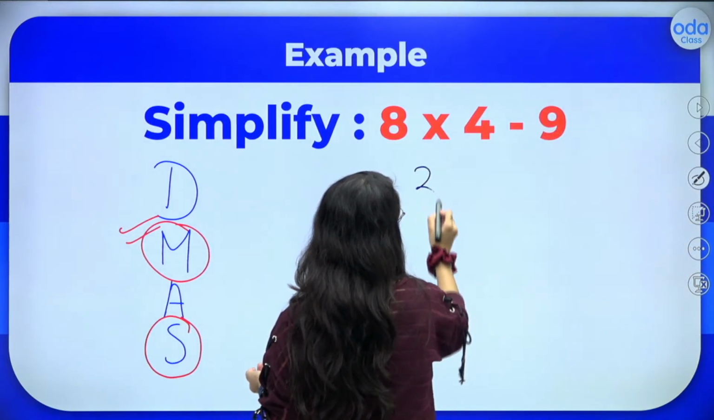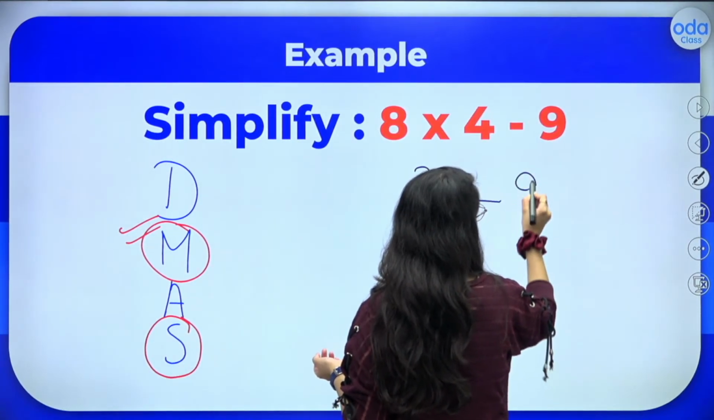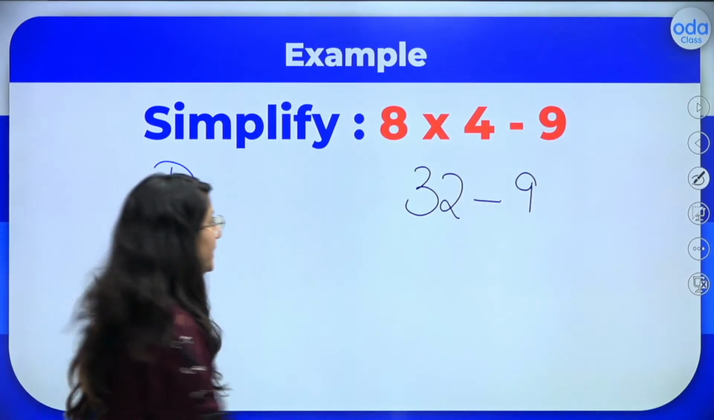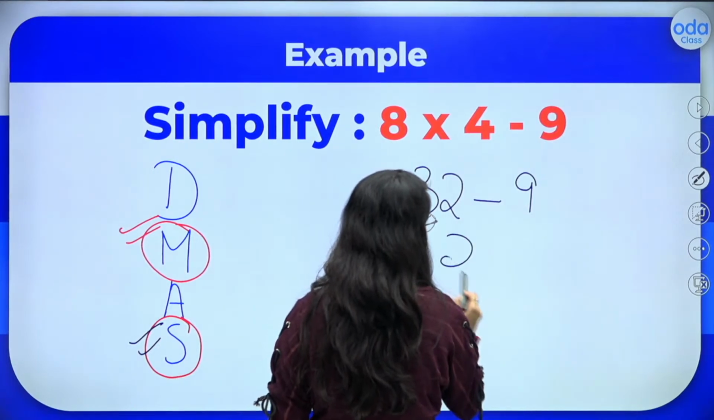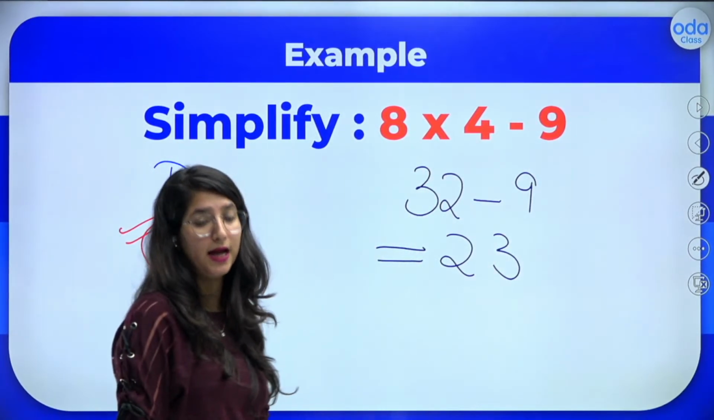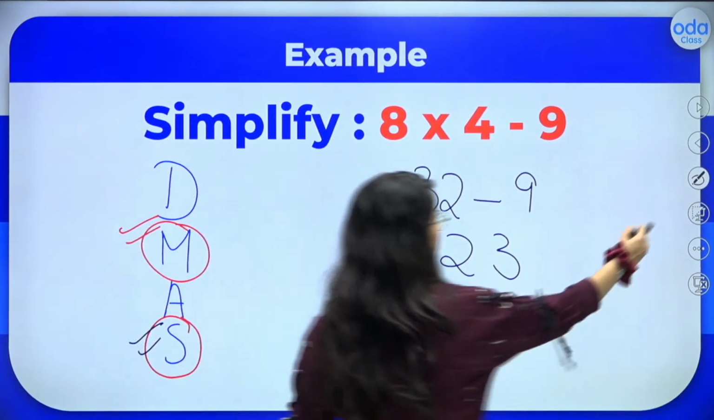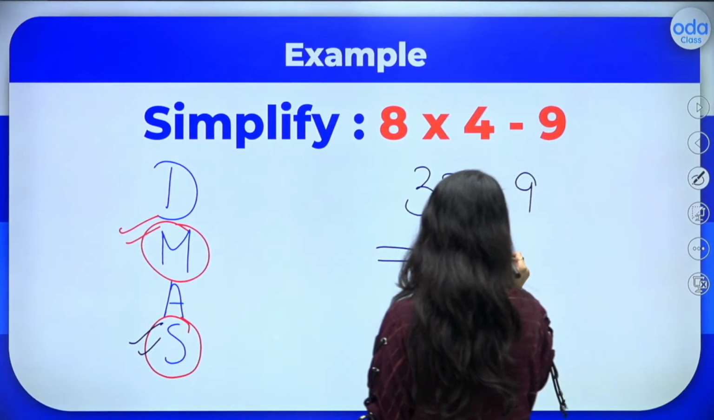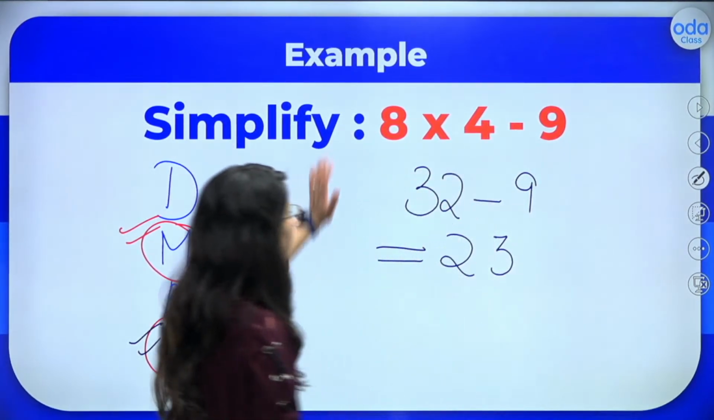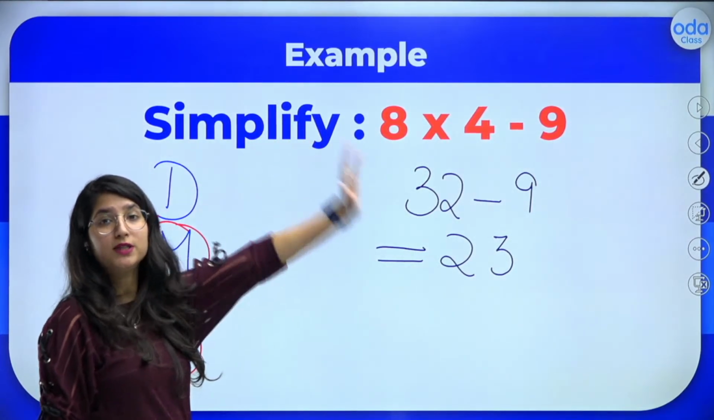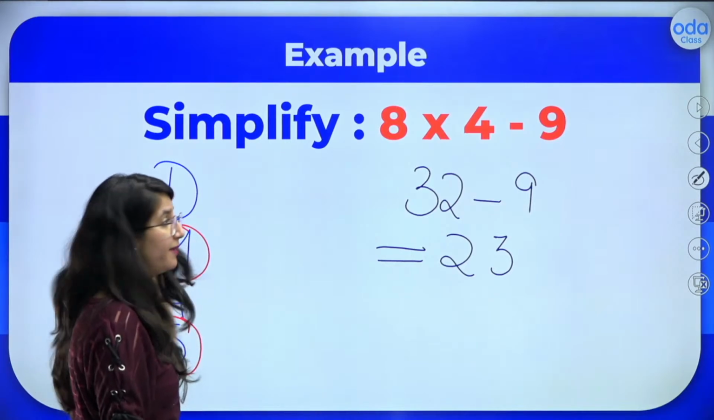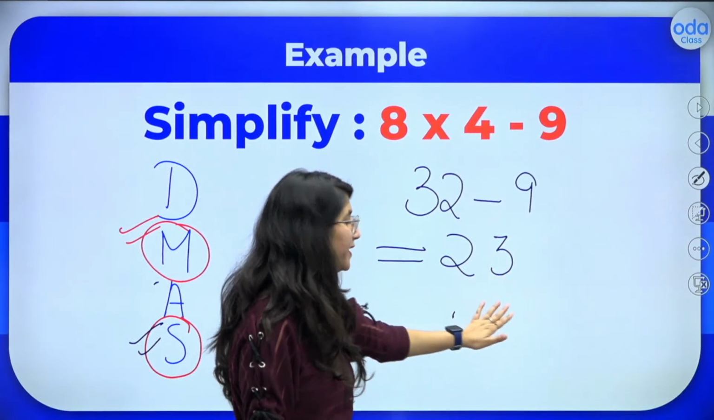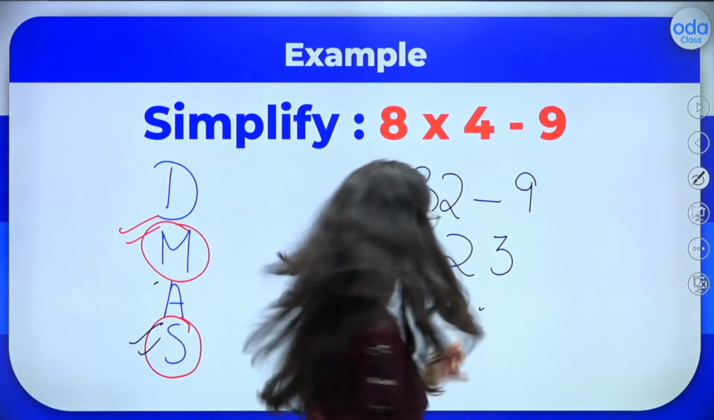That is 32. Now we have to subtract. Yes, that is the only step left. So what will be 32 minus 9? That will be 23. And our answer is done. 32 minus 9 is 23. Yes, I hope I'm clear to all of you. So we followed the DMAS rule. We multiplied, then we subtracted. So 8 times 4 is 32. Then we subtracted 9. So we get 23 as the correct answer.